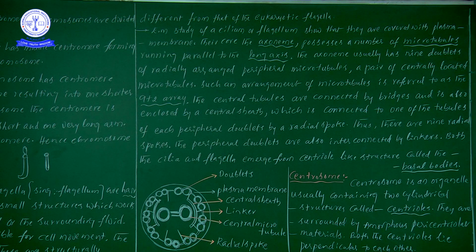Okay, next, look inside. Exactly here we find one sheath-like structure, and this sheath-like structure we call the central sheath. Linkers: I have written linkers because there are two doublets, right? These two doublets are linked together here. Between each doublet there is a connecting link, and that we call a linker.